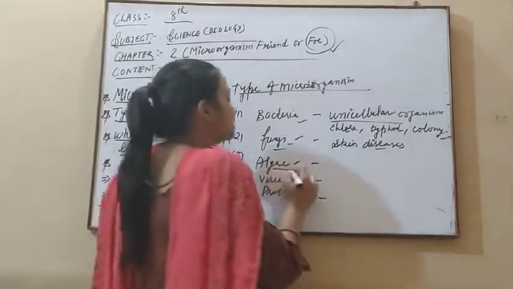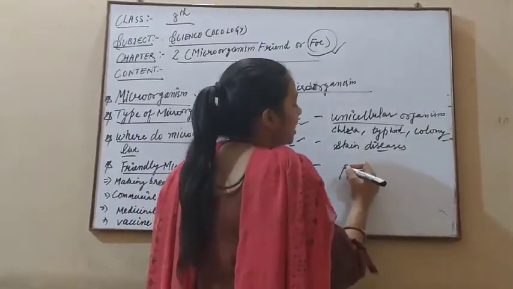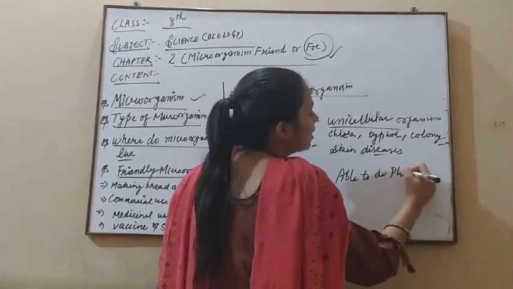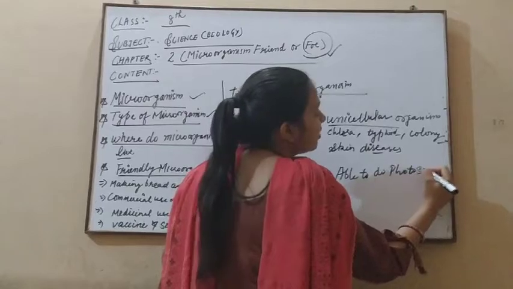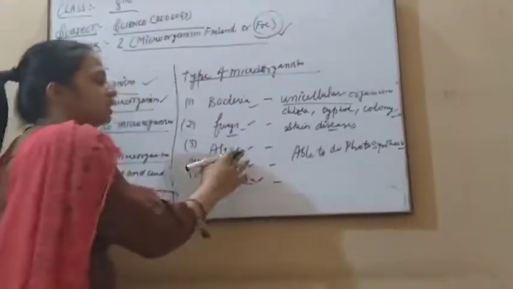Okay, and after this, algae. You all know algae is a microorganism and it is also able to do photosynthesis. Mostly algae come under the beneficial effect. They have no disadvantages in our surroundings.